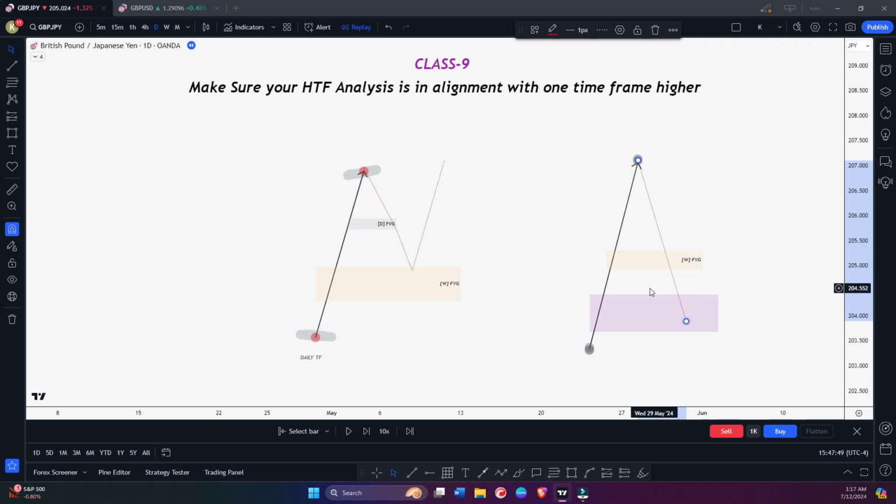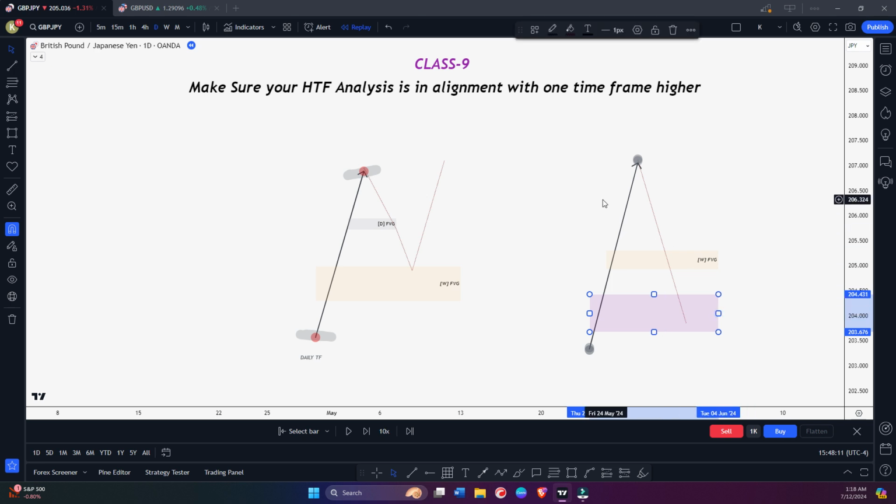Why does this happen? Not always, of course, it is going to happen, but it's all about probability and understanding why price may trade toward this monthly fair value gap instead of this weekly fair value gap. Why isn't it holding the weekly fair value gap and coming toward the monthly one?